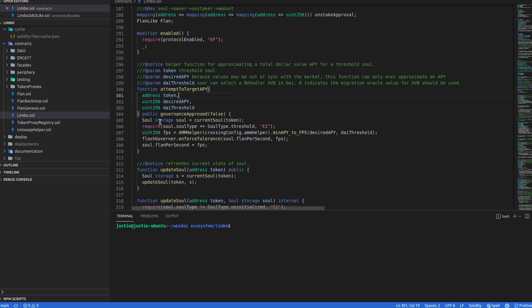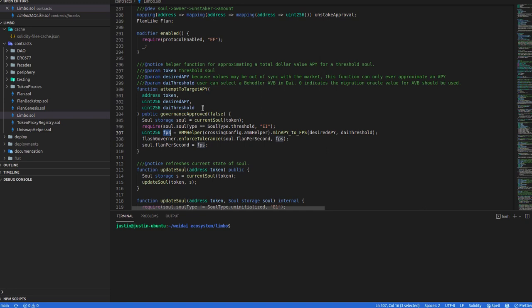So this FPS over here. In other words, we can convert your desired APY into a specific flan per second number, and then we set the sol that you're referring to have that flan per second.